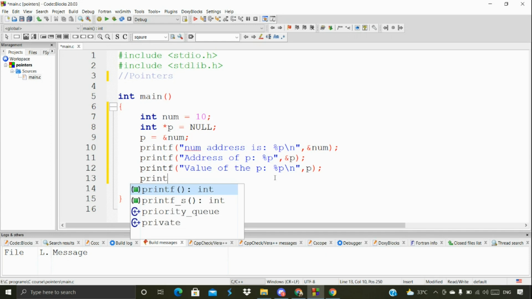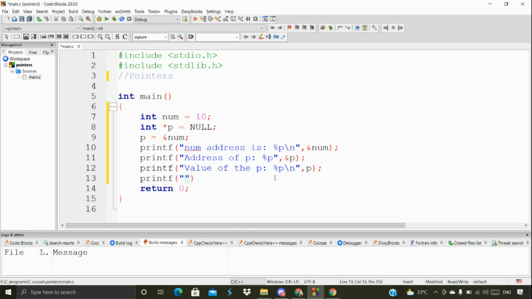Now here I'm going to mention the printf, and then I'm going to mention value of what is pointing to. I'm going to mention it this way.